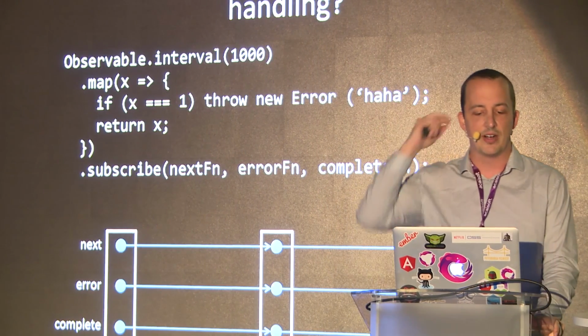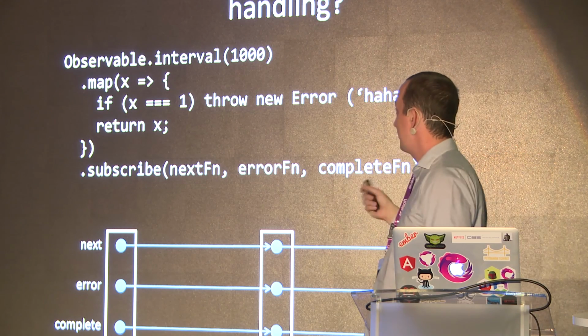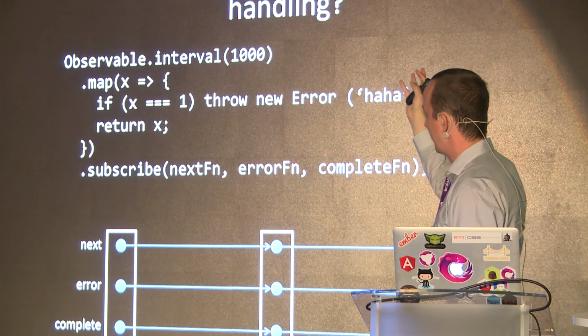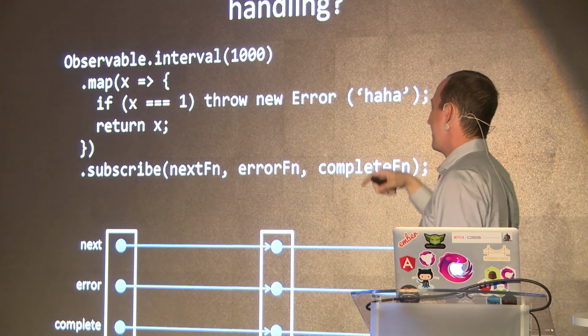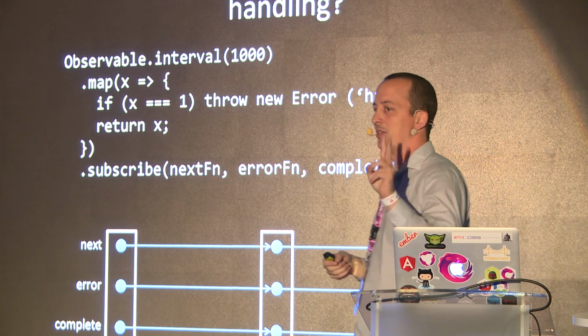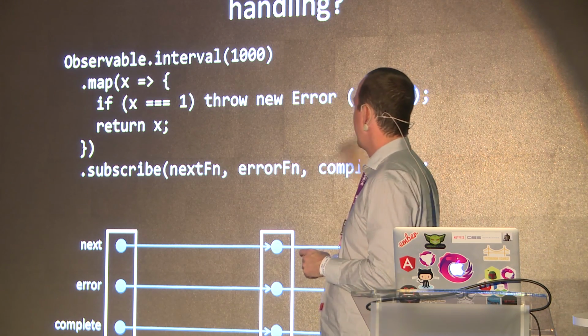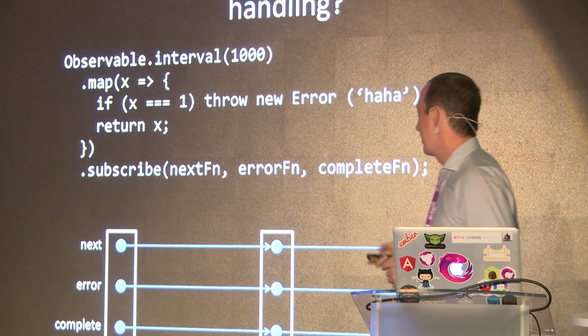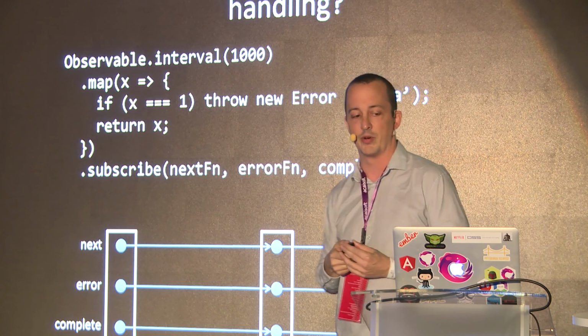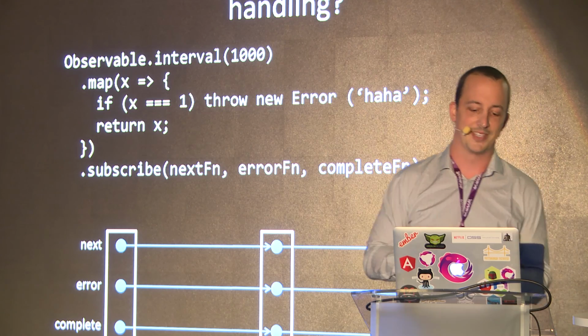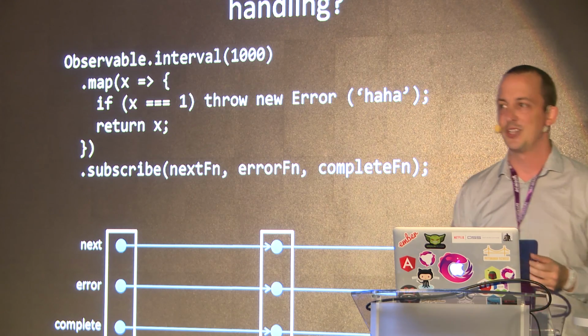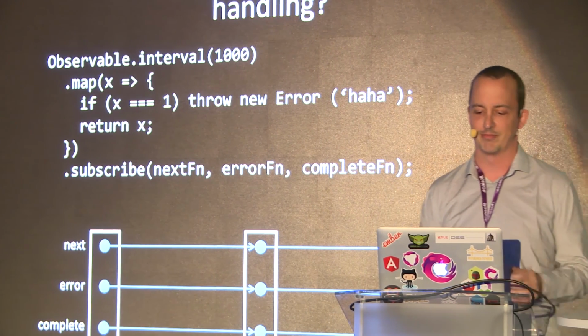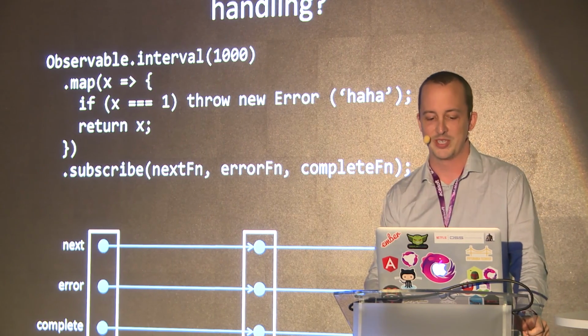So what does that mean for error handling? Let's just say I've got this contrived example up here where I've got an interval, and I'm saying, hey, if x equals 1, which is the second value that's going to come out of our interval, throw an error that says, haha. I write code like this all the time at Netflix. They love me for it. I don't really. If you're watching, I don't do that. It wasn't me.